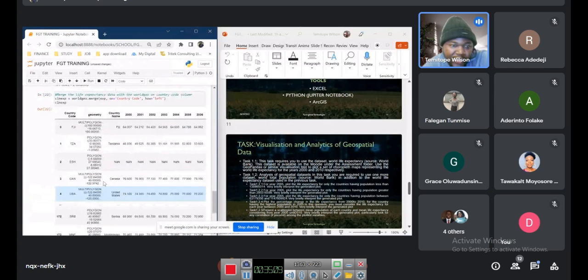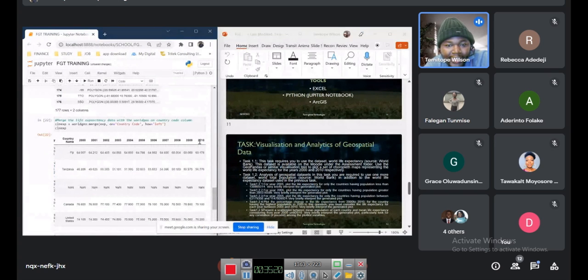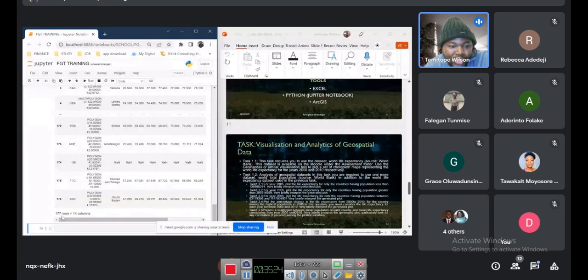So can you see what we have now? We have country code in one column. We got geometry, and then we've got country name. We've got year 2000 till year 2010, which is what we need for this first one. And if you have a look, you see it is 177 rows now, which means other rows that didn't have geometry have been taken out for us.